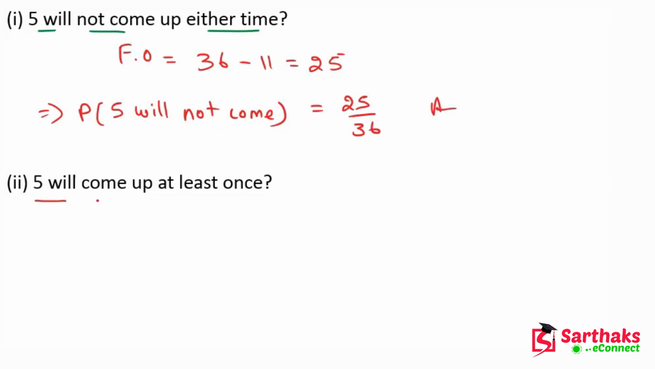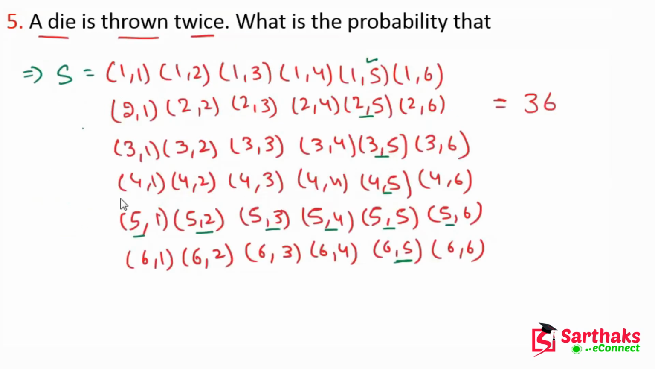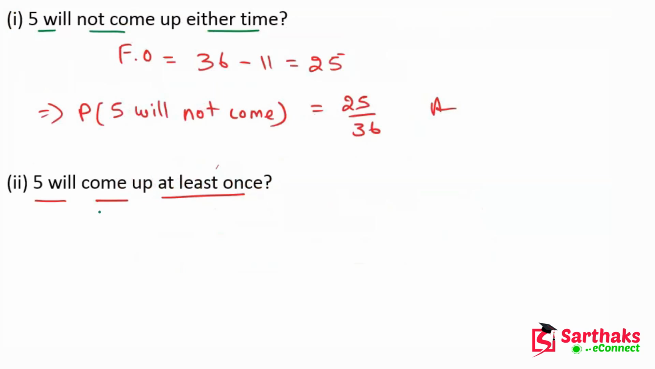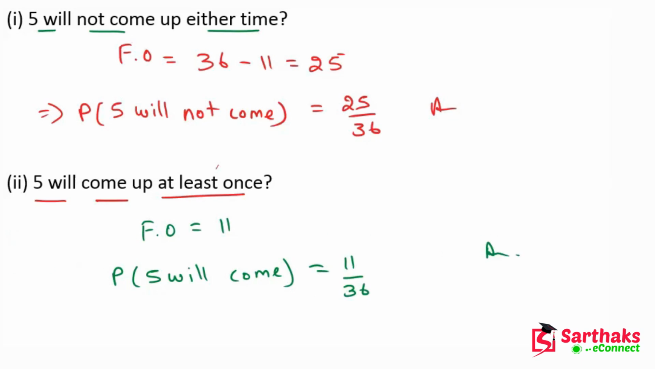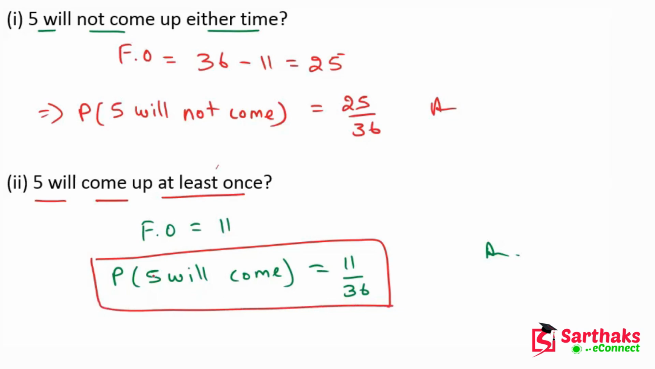Now, 5 will come at least once. So at least once means how many cases? 11 cases are there when the 5 will come. So favorable outcomes is 11, and the probability when 5 will come at least one time is 11 upon 36. So this is the answer. My dear friends, I hope you understand these things. Very easy question, my dear friends.